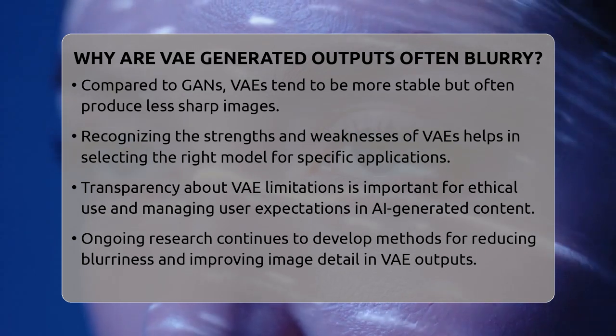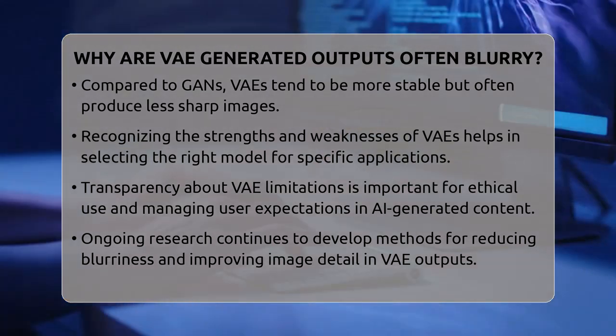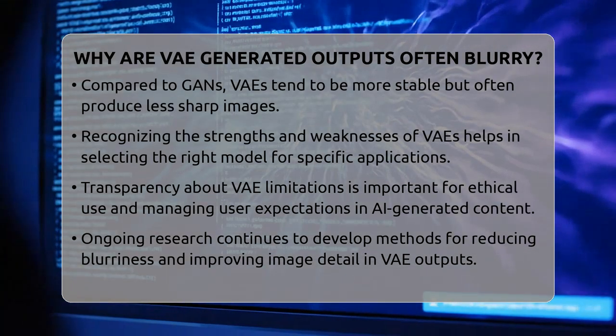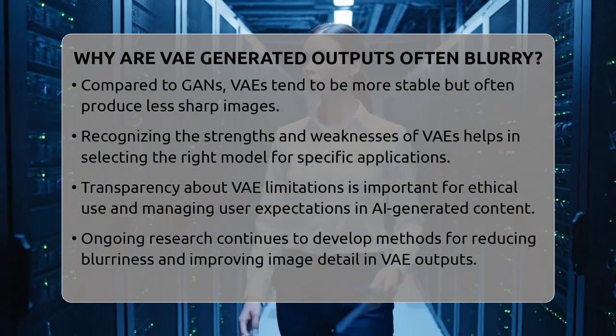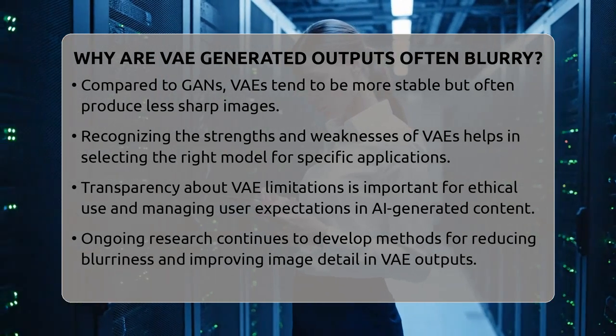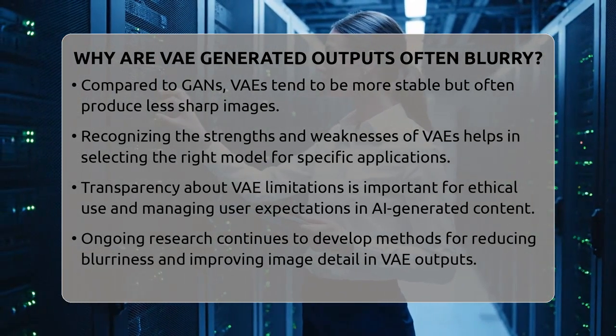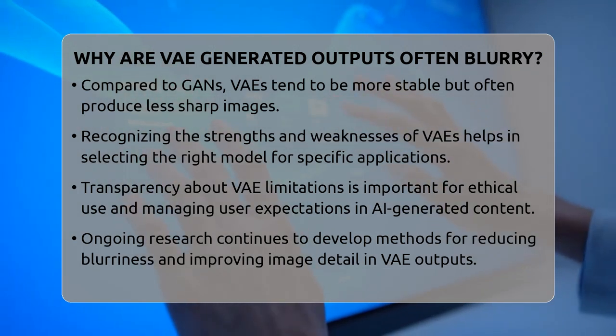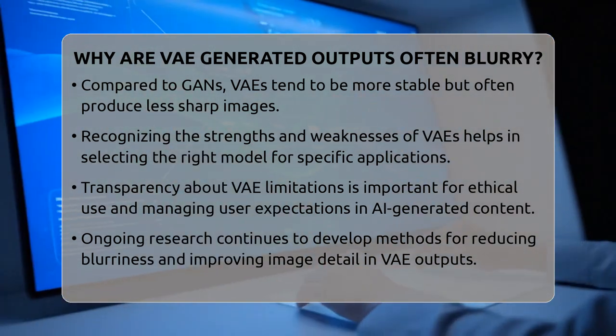From an ethical point of view, knowing the limitations of variational autoencoders is important. If they generate images that lack sharpness or realism, it can affect how much users trust AI-created content. Being transparent about these limitations helps set the right expectations and encourages responsible use of AI in creative fields.